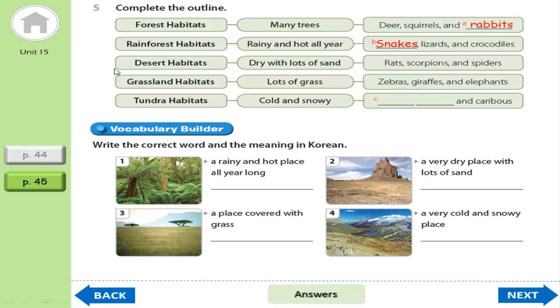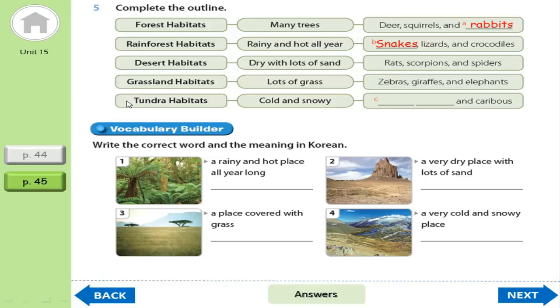About desert habitat: dry with lots of sand. Okay, so red scorpion and spider. About grassland habitat: lots of grass, zebras, giraffes, and elephants.